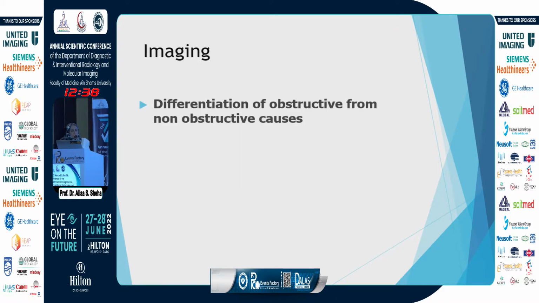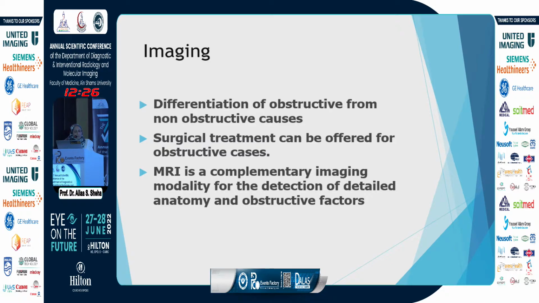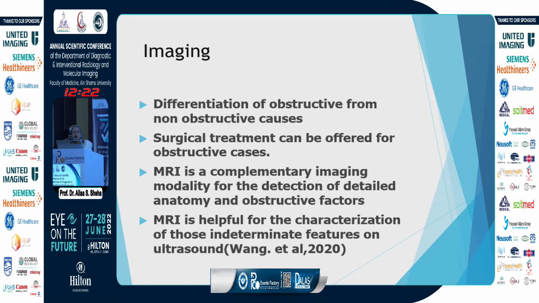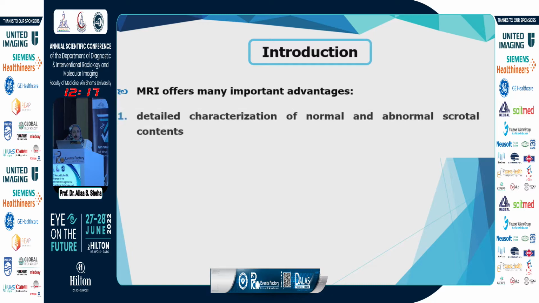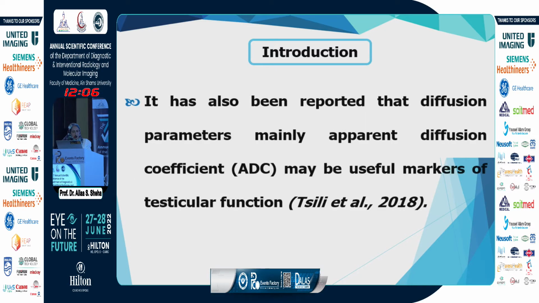Regarding imaging, the differentiation of obstructive from non-obstructive causes will be the main goal of imaging, because surgical treatment is usually offered in obstructive cases. MRI can be complementary for the detection of detailed anatomy and obstructive factors, and it can be helpful for characterizing indeterminate features on ultrasound. Among the advantages of MRI are the detailed characterization of the normal and abnormal scrotal contents. It's not operator dependent, has wide field of view, and it's not invasive like transrectal ultrasound.